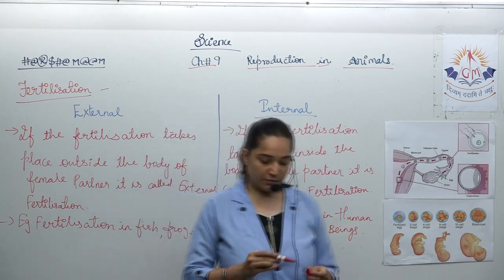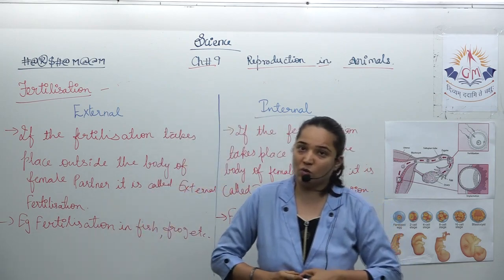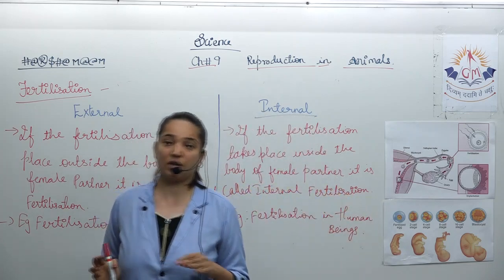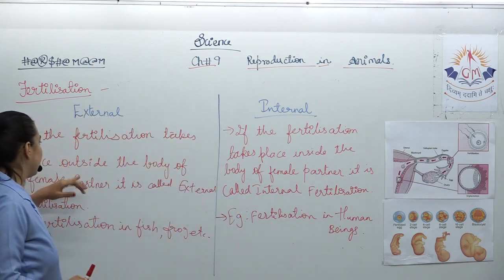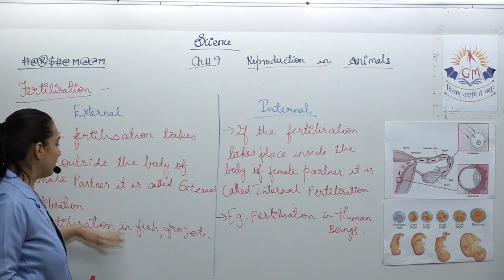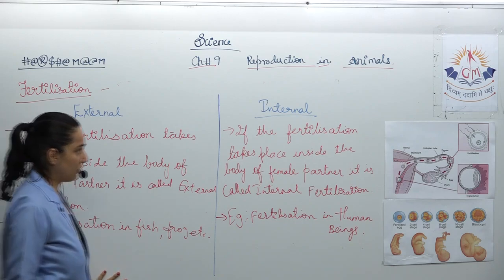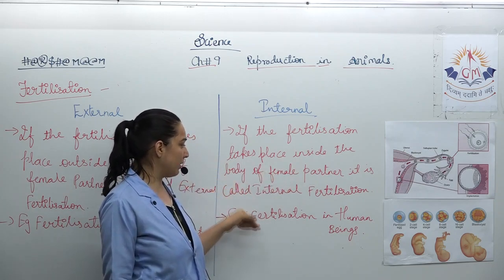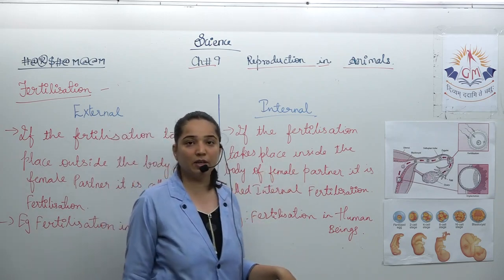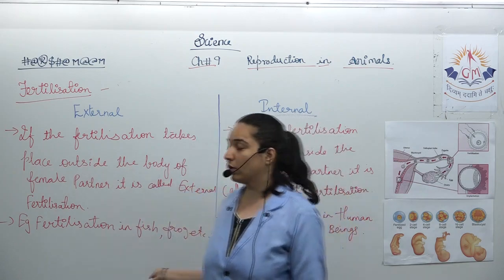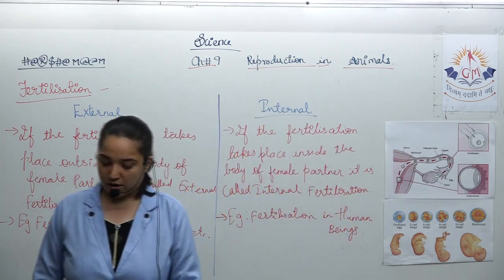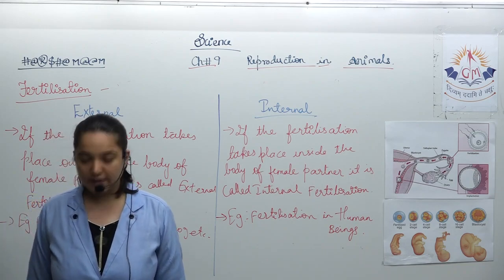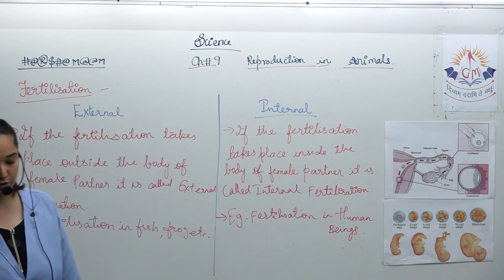Okay, so how many types of fertilization are there? Two. Which are those? External fertilization and internal fertilization. What is external fertilization? External fertilization is the fertilization that takes place outside the body of the female partner. Example: fish, frog, etc. What is internal fertilization? It is fertilization that takes place inside the body of the female partner. Example: the fertilization in human beings. I hope you are clear with the content that is being done over here. Next is how the embryo gets developed. But before we do that, you note this down, then we'll move further.